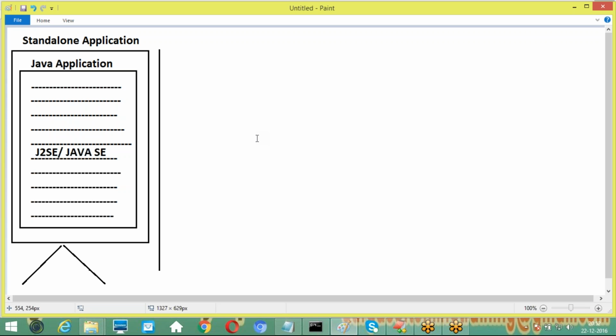When I provided 5 plus 10 and the equal operator, internally one small program is executed. That program takes 5 and 10 as input data, recognizes that plus is an arithmetic addition operator, and then performs the addition operation. The result is displayed on the same screen. So on a single device, that program is executed within a single machine. So it is called which one? A standalone application. We can identify it clearly.